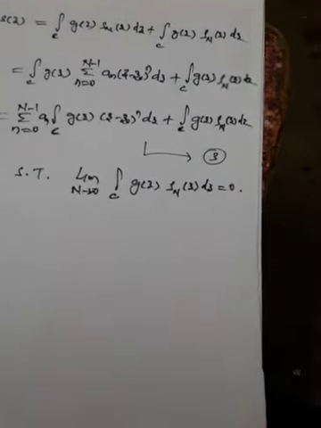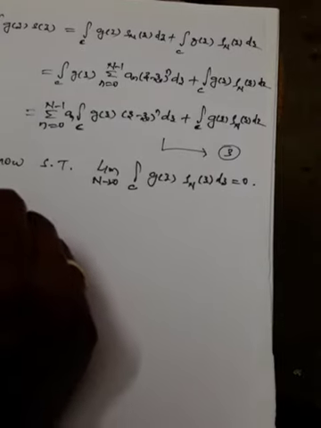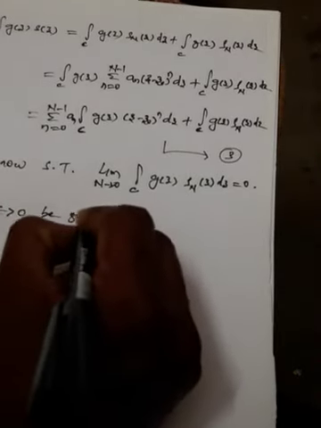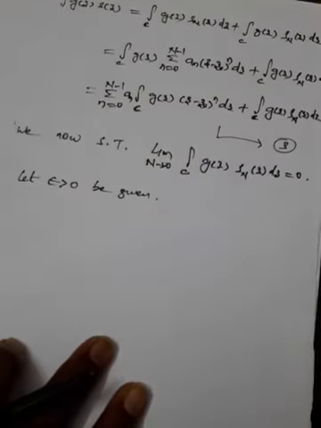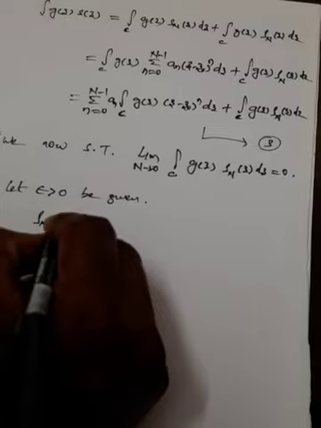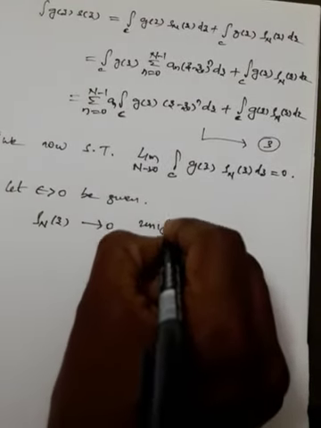If I am able to show that, our aim is completed. So let epsilon greater than 0 be given, and rho n of z tends to 0 uniformly on C.